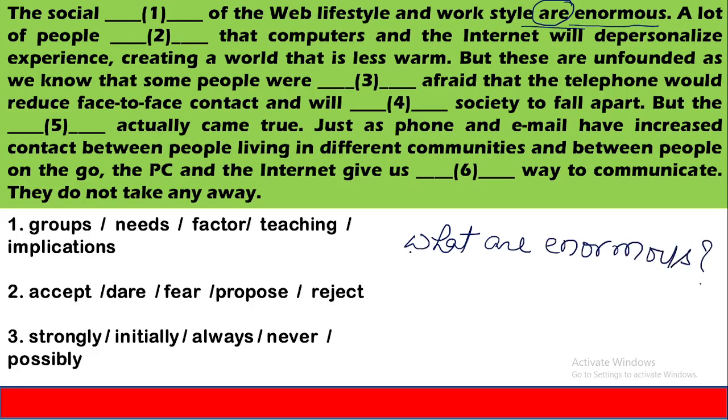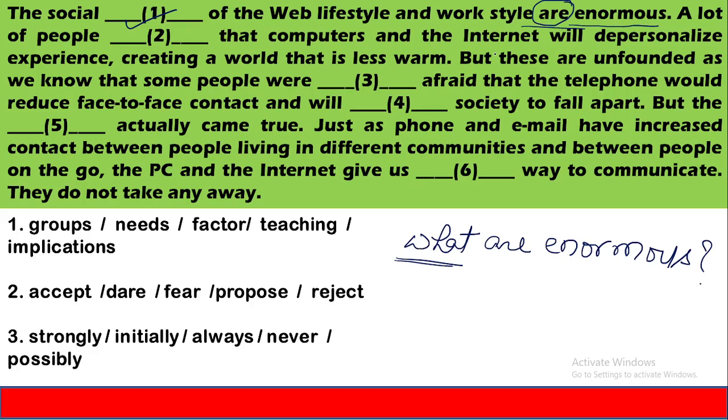Because the answer of what will appear at this place. According to the subject verb agreement, if you have any idea about subject verb agreement, the subject of this verb, auxiliary verb are, will appear here.